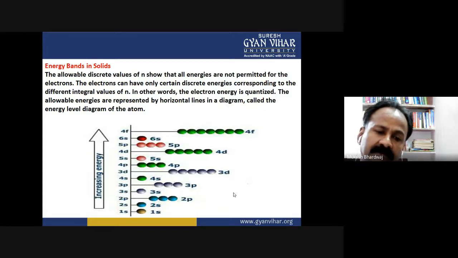And we had concluded the theory that protons and neutrons are concentrated at the center of the atom or element, and that is known as the nucleus of an element. And the electrons are revolving around the nucleus in a particular orbit, depending upon the electronic configuration.